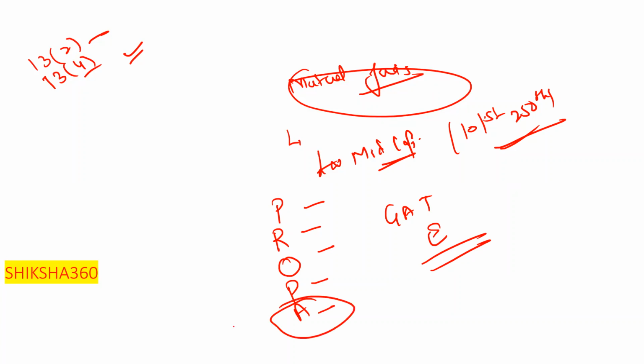Like last year, they asked the full form of A under PROPAGATE: appetite. In some sets they ask that G stands for geography, A for attributes, T for training, E for education. You just have to remember PROPAGATE. It is very, very important from the examination point of view, so we have to cover all these things.